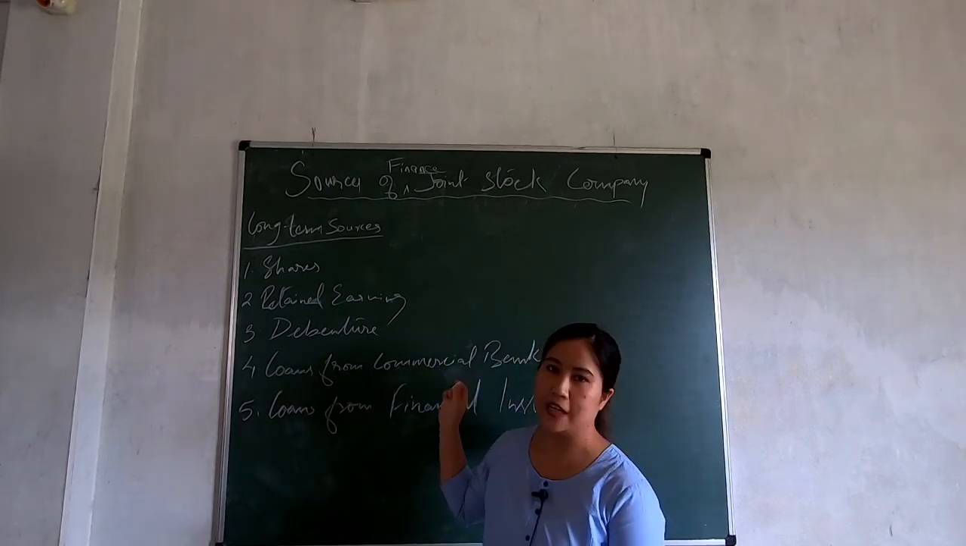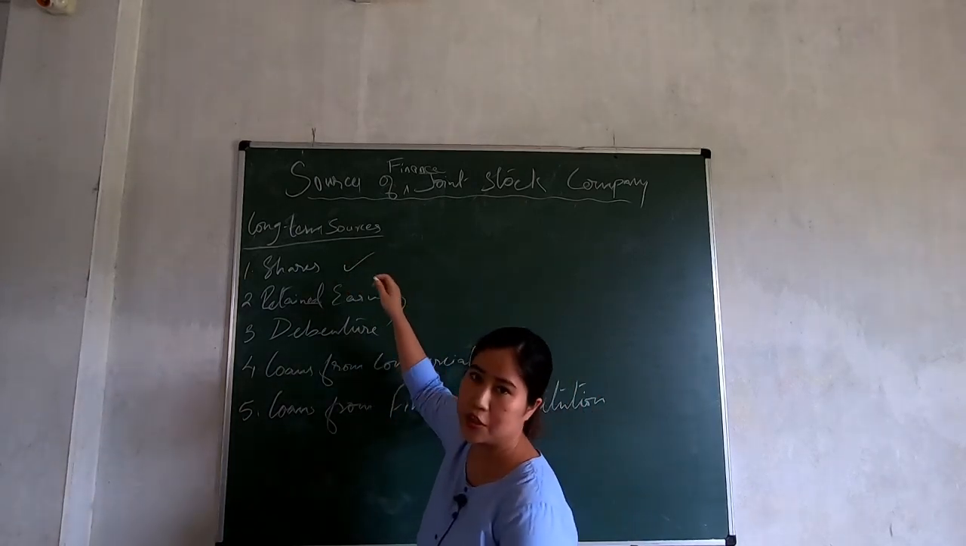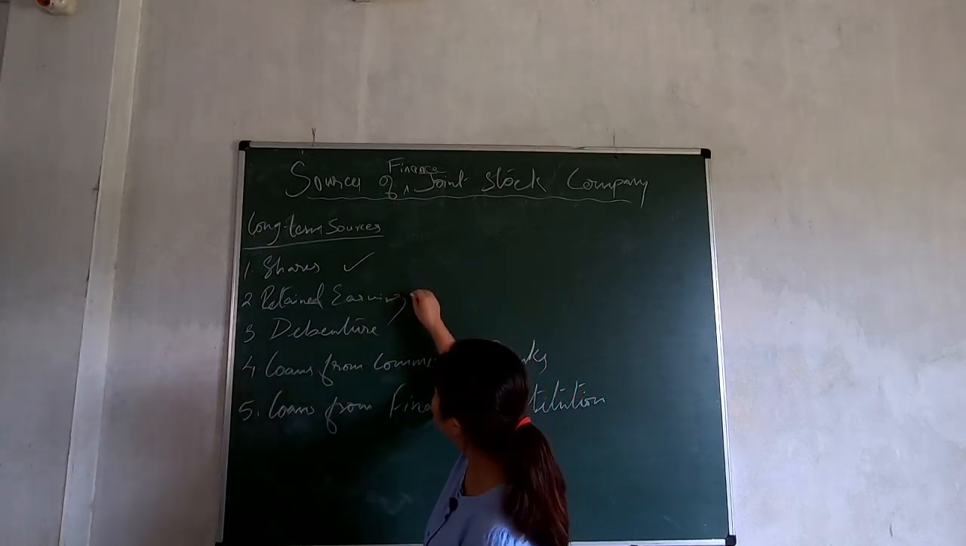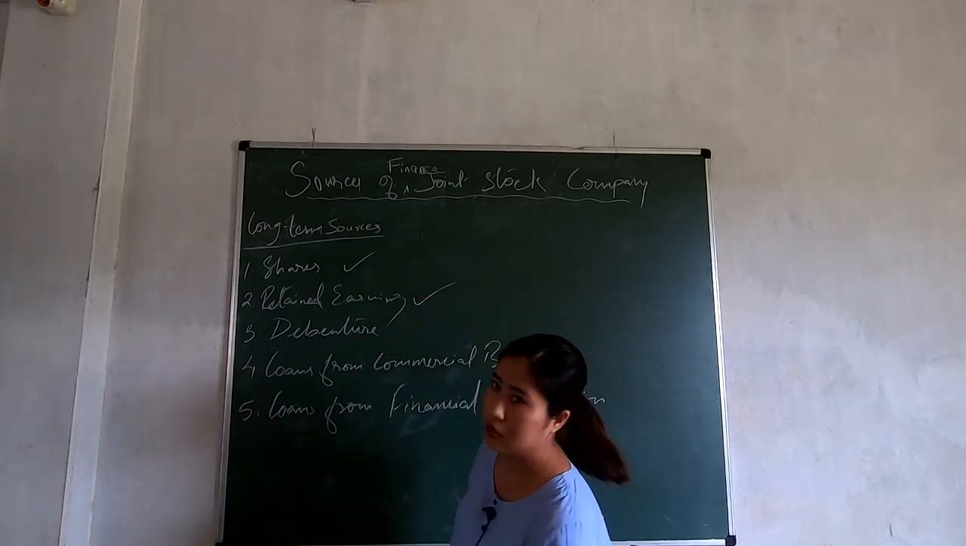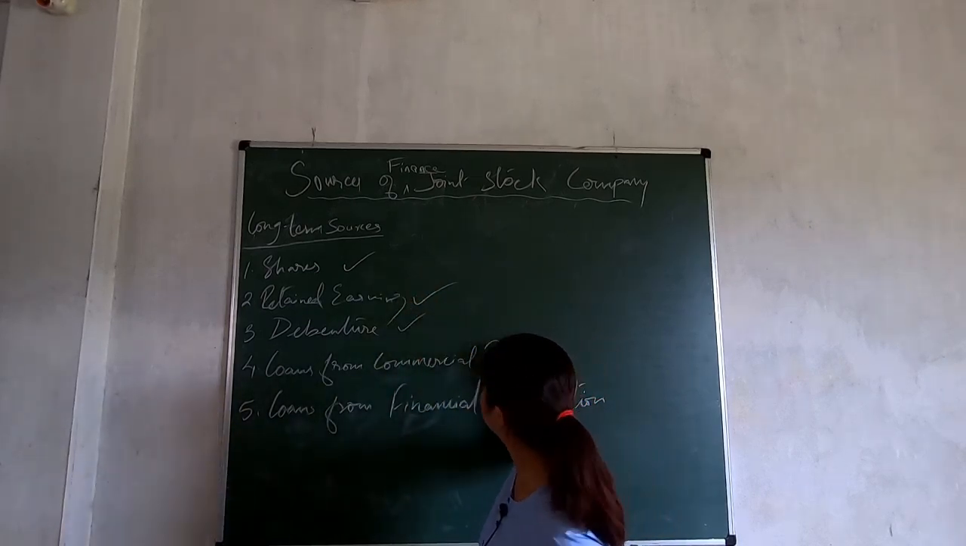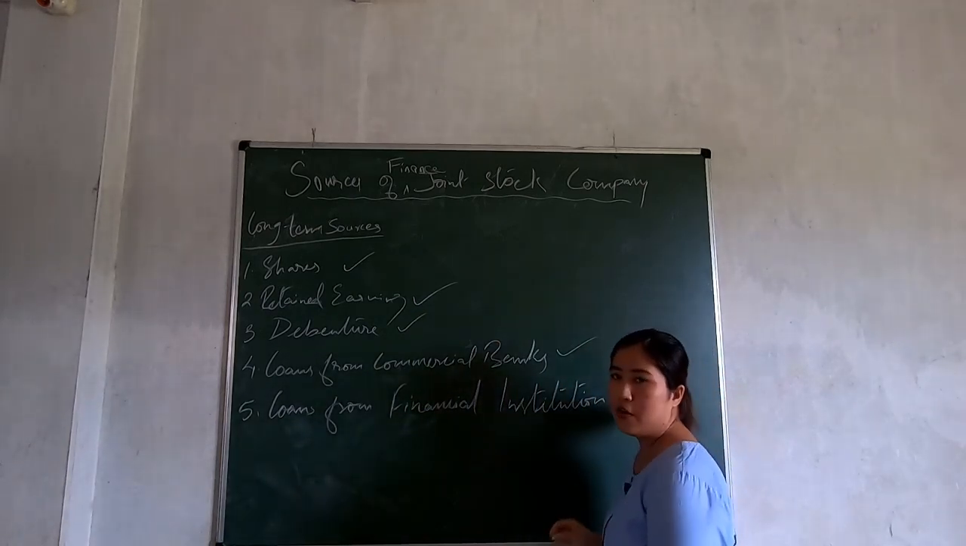We've already done the shares, the types of shares: equity, preference, and sweat equity shares. I believe we have done the retained earnings also. The remaining long-term sources of finance are the debenture, loan from commercial banks, and also the loan from financial institutions.